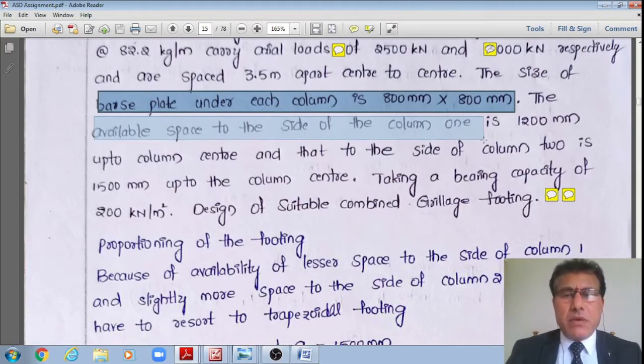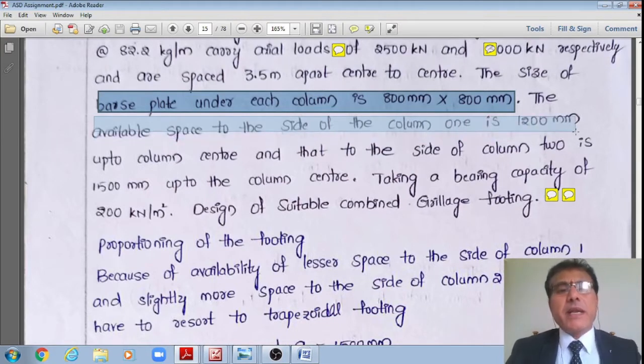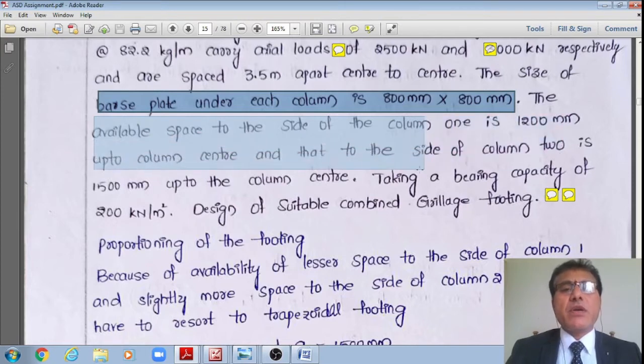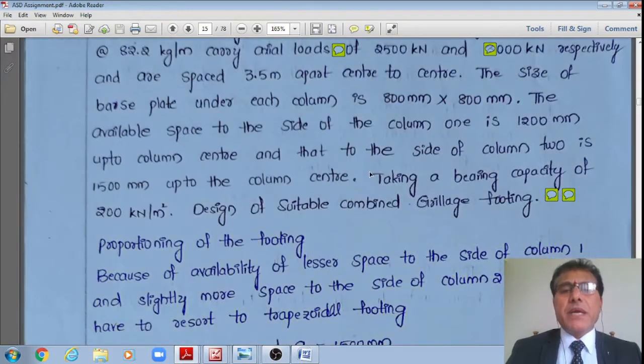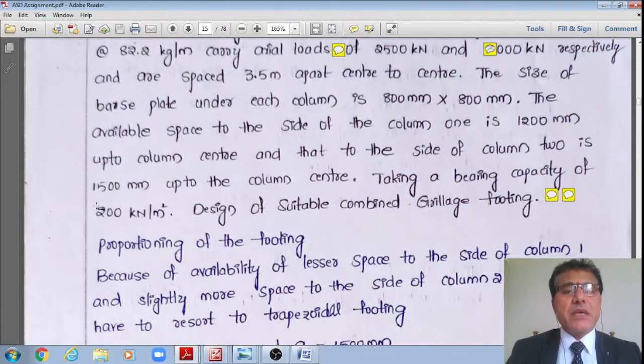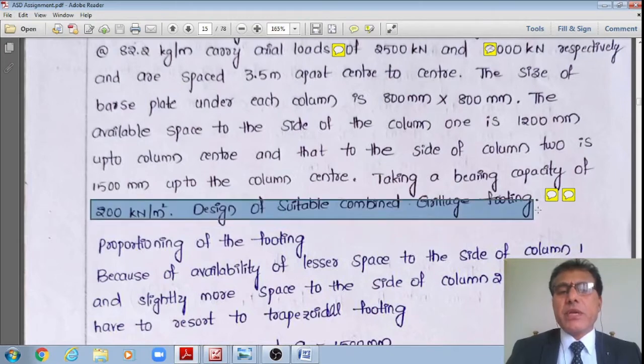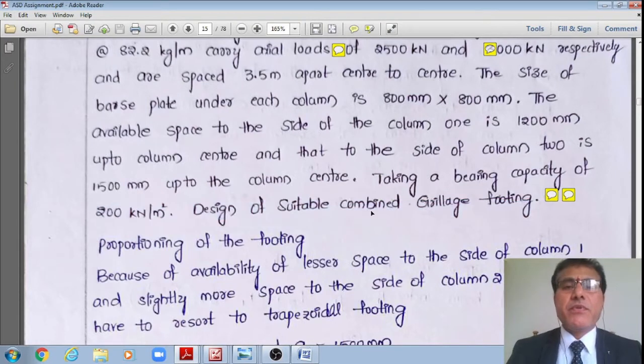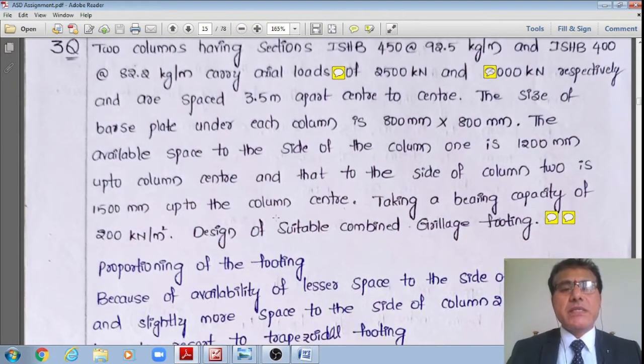The available space to the side of column 1 is 1200 mm up to the center of the column, and to the side of column 2 is 1500 mm up to the column center. These are the restrictions given. By taking the safe bearing capacity as 200 kilonewton per meter square, now design a suitable combined grillage foundation, right? That is how the data is given, student, right?